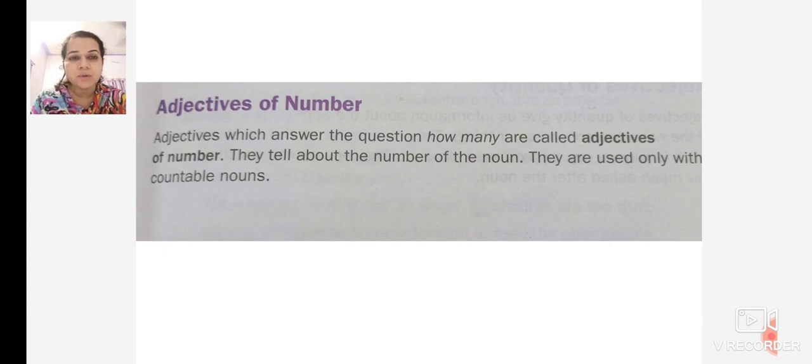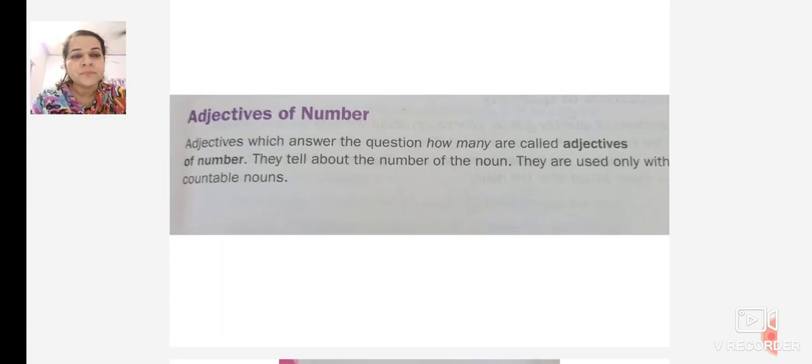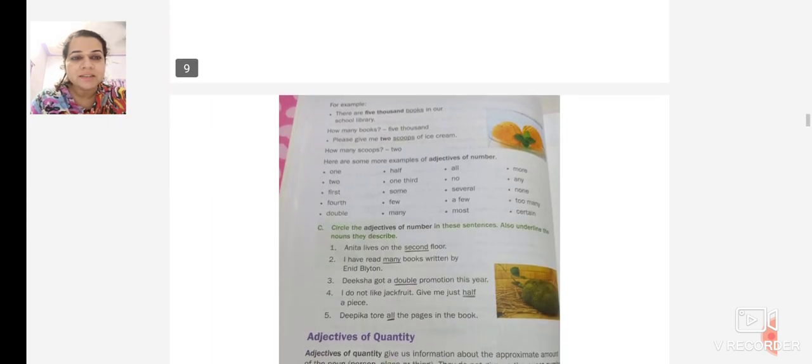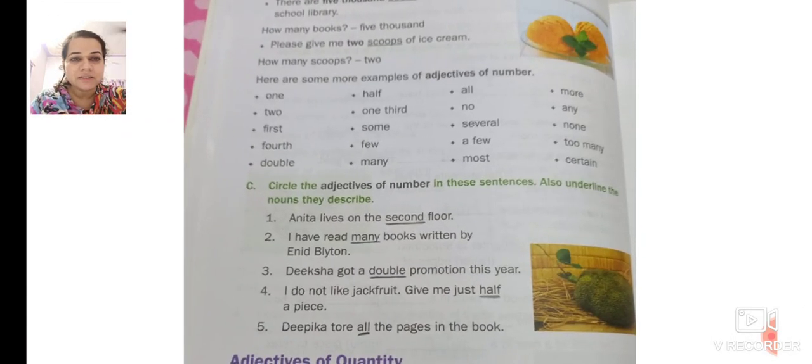Now what can we count? We can count the books, the houses, cars, bungalows. All these things we can count. We will see more examples here in the textbook.